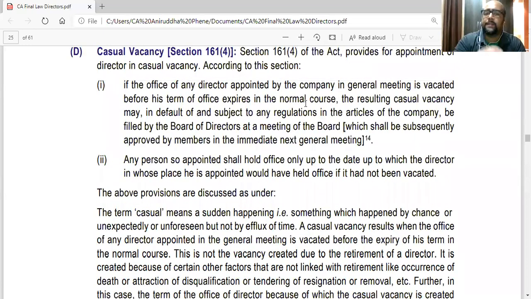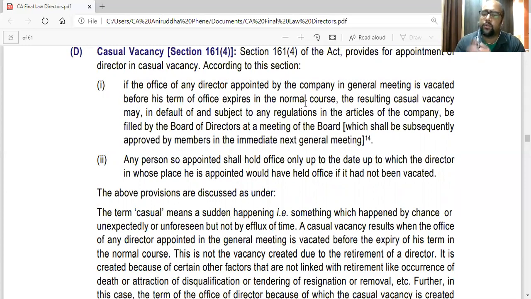The last part of this section is casual vacancy. Now, what is casual vacancy? Whenever a director who is appointed by the shareholders in general meeting, obviously is appointed for some term by the shareholders in general meeting. So he has a term. He vacates his office before his term, either because of his disqualification or by his death or resignation or disability.